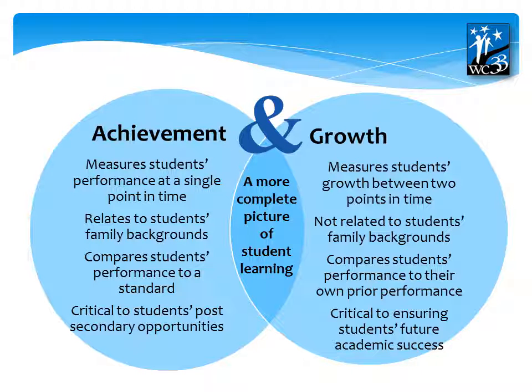Some factors to consider when looking at assessment data is the difference between achievement and attainment data and growth data. When looking at achievement or attainment data, it's important to remember that this measures students' performance at a single point in time. There is a strong correlation to students' family backgrounds and demographics. This compares students' performance to a standard, and this is critical to students' post-secondary opportunities.